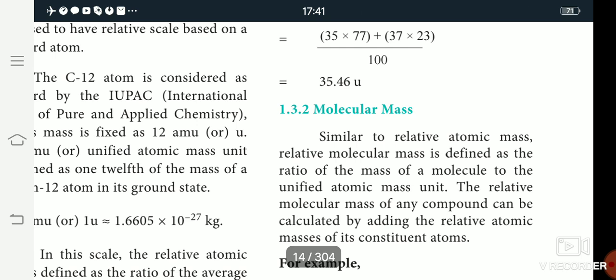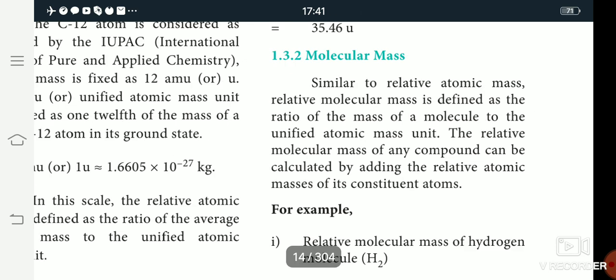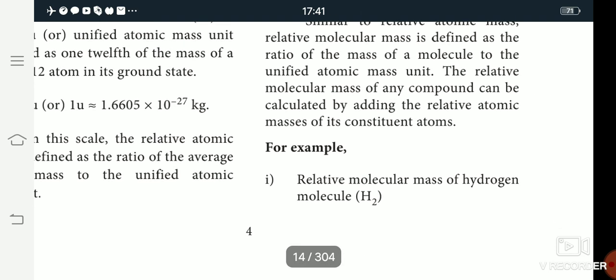Relative molecular mass is defined as the ratio of the mass of a molecule to the unified atomic mass unit. For example, the H2 molecule. Calculate the relative molecular mass of the hydrogen molecule. One or more atoms present means molecule.